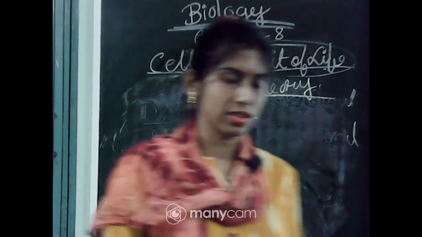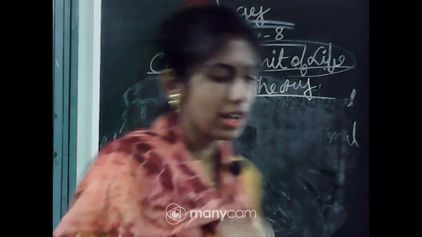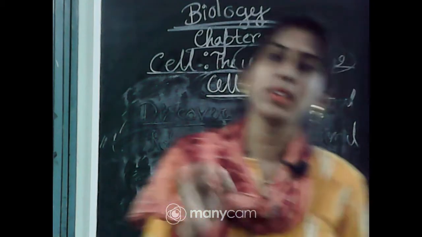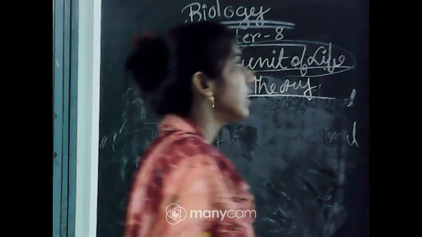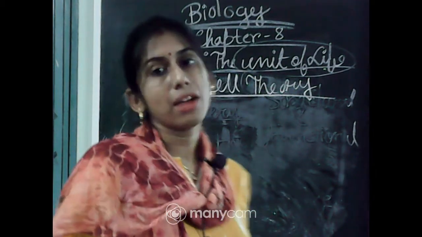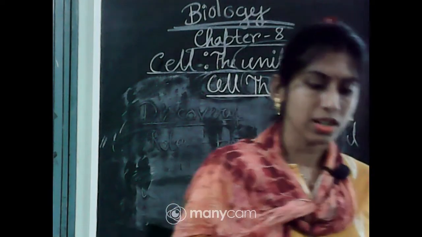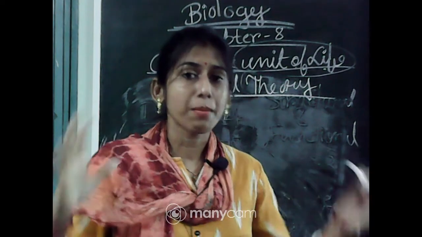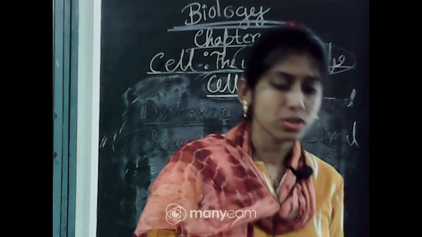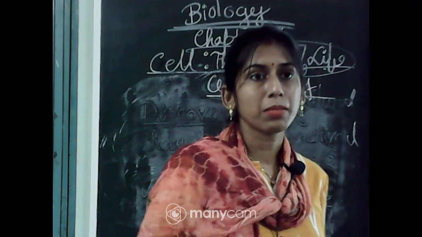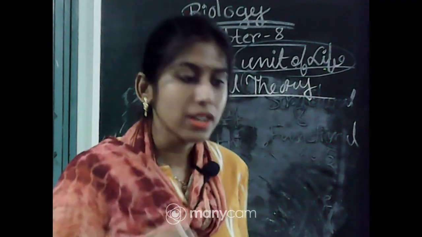Matthias Schleiden, in the year 1838, who was a German botanist. Okay, you have to remember the designation of these scientists, these are also important. So, a German botanist in the year 1838, whose name was Matthias Schleiden, examined a large number of plants and different kinds of cells which are formed by different types of plant tissues. Okay, so Schleiden was a botanist.